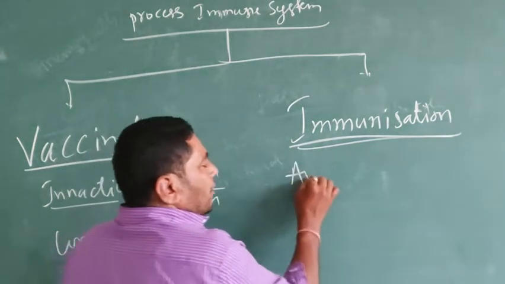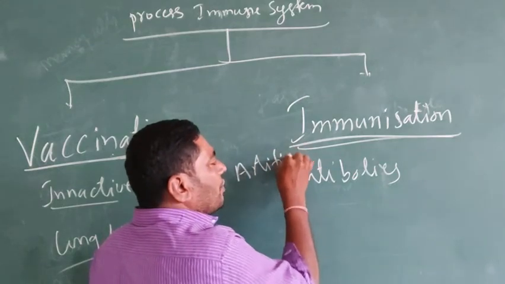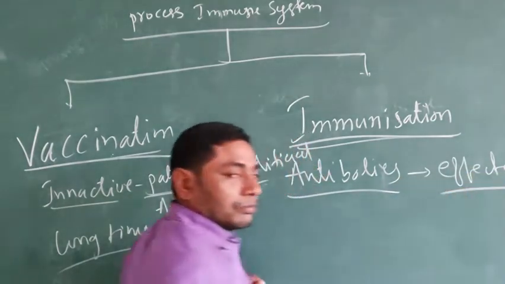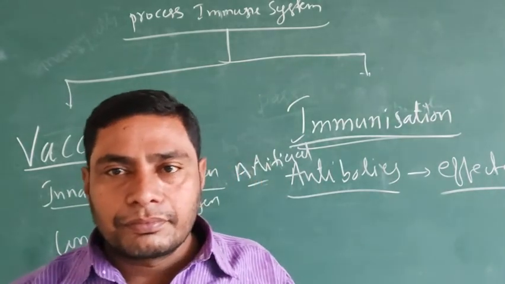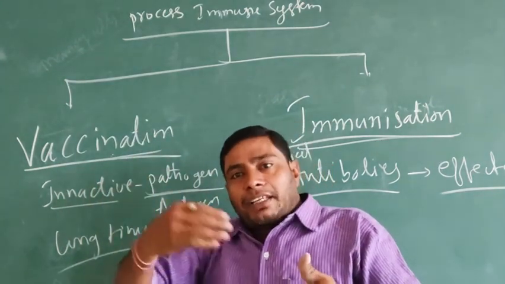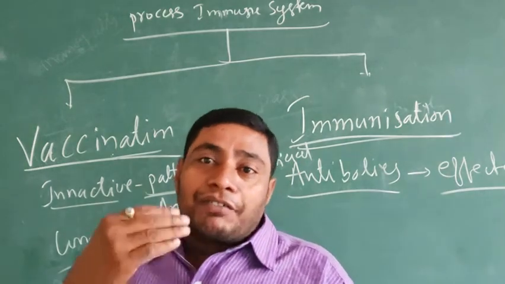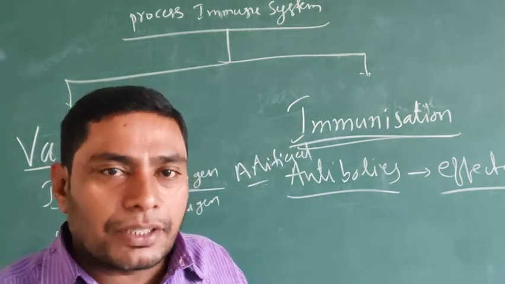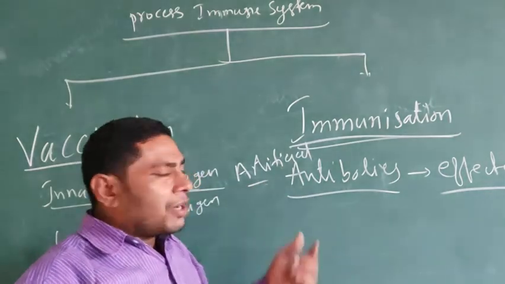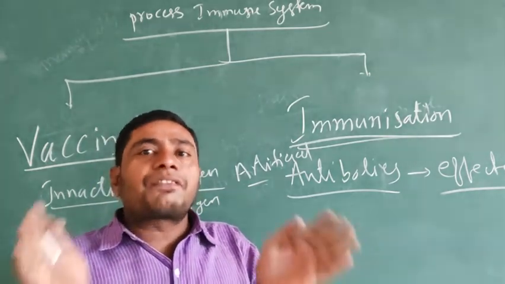The ready-made antibodies, the artificial antibodies, are given to the affected or diseased person. So if we observe, vaccination is given before the infection stage. Immunization is given after the infection stage. It is the main difference. Immunization means the ready-made antibodies or artificial antibodies are given to the affected person after the infection.